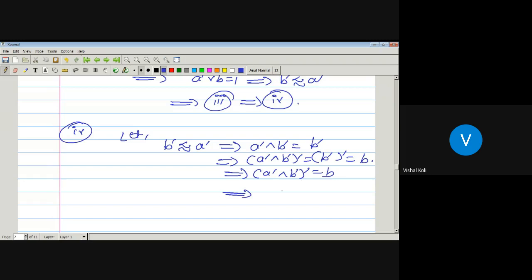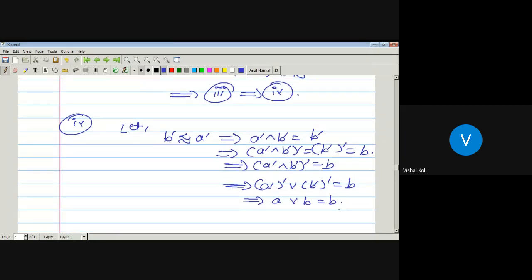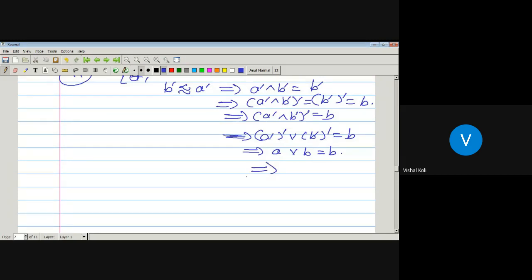Now apply De Morgan's law. By De Morgan's law, it is nothing but A complement, its complement, join B complement and again its complement, which is equal to B. Which implies complement of complement A, join complement of complement B, which is B, is equal to B. As A join B is B, what is the relation between A and B? A precedes B. Which implies if B complement precedes A complement, then A precedes B, and which implies 4 implies 1.